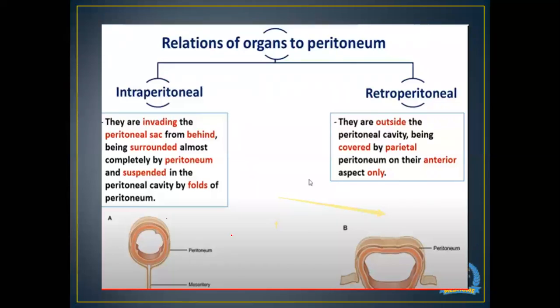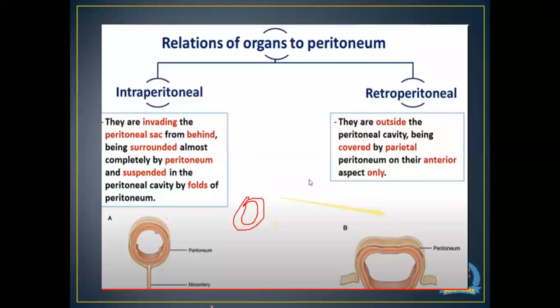If we take the example of the spleen, the spleen is an organ which is intraperitoneal. It is covered by its peritoneum. So any organ which is covered by the visceral peritoneum is known as an intraperitoneal organ.